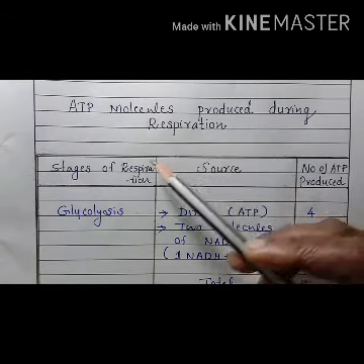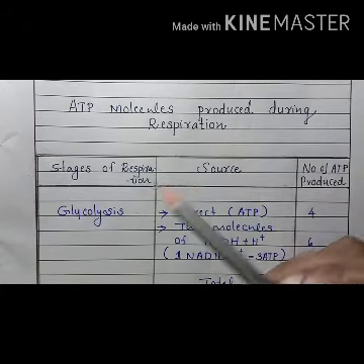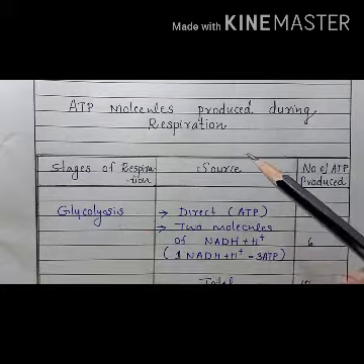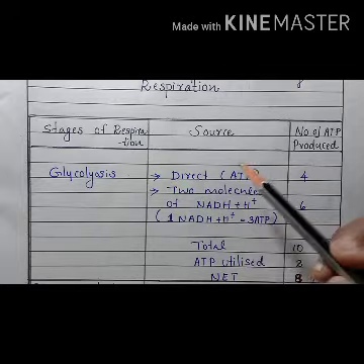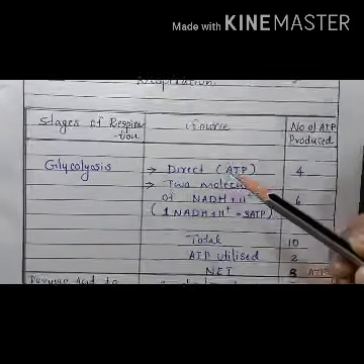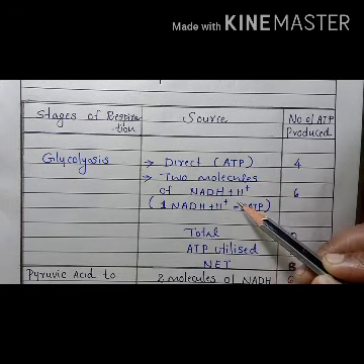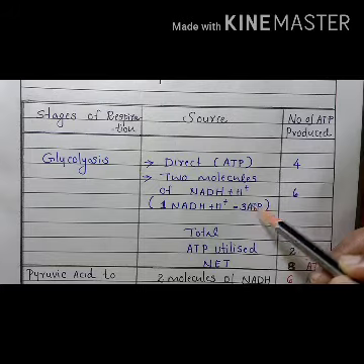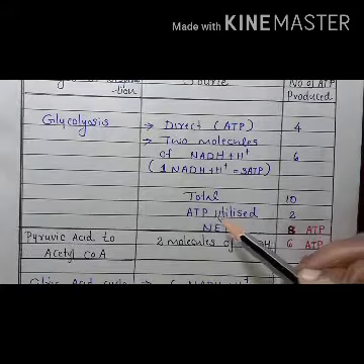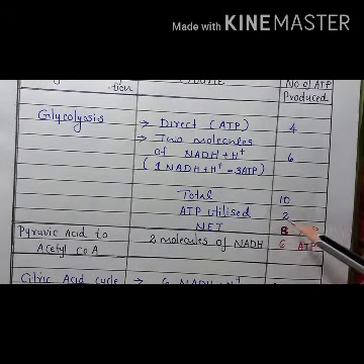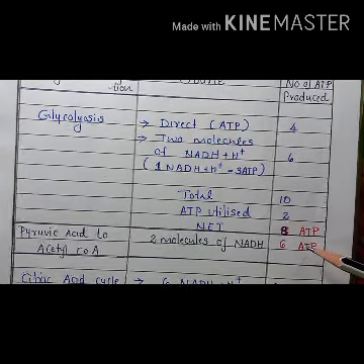So here comes the ATP produced during aerobic respiration. The first step is glycolysis that we have studied. During glycolysis, glucose is converted to pyruvic acid. At that time, the directly synthesized ATP is 4, and 2 molecules of NADH2 are also released. 1 NADH2 is equal to 3 ATP, so a total of 6 ATPs are produced. And in glycolysis, the ATP utilized is 2. So the net gain is 10 minus 2, 8 ATP.